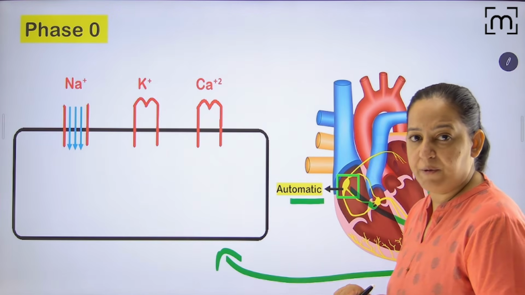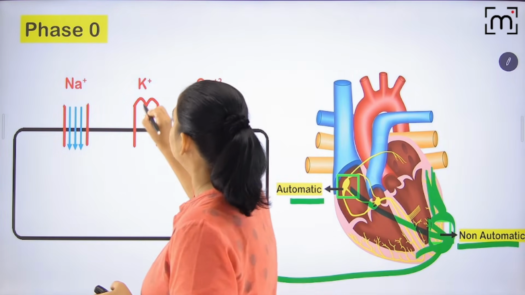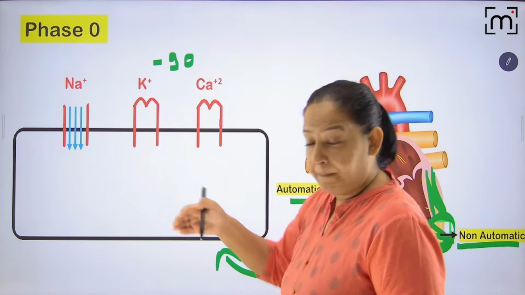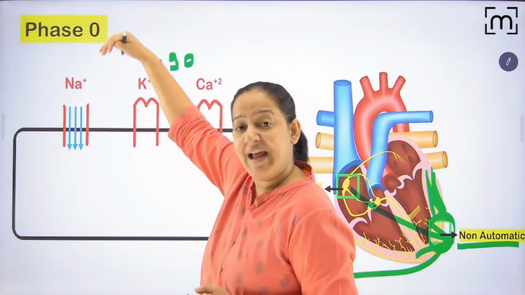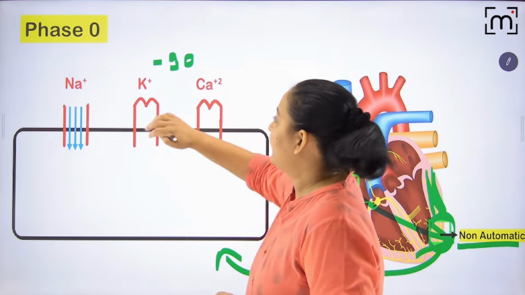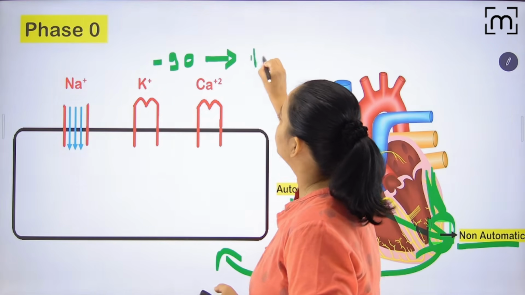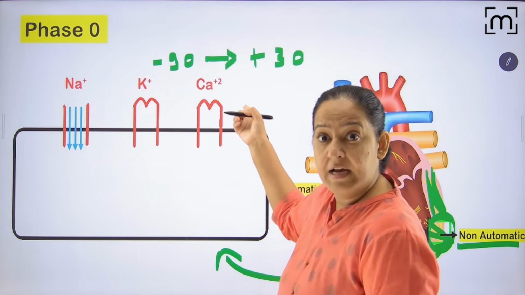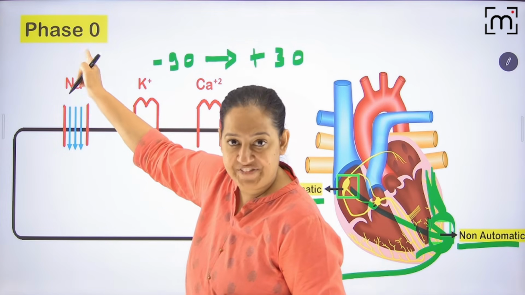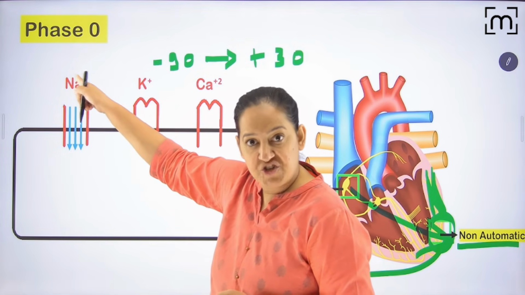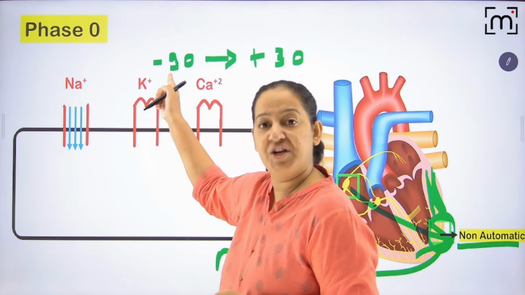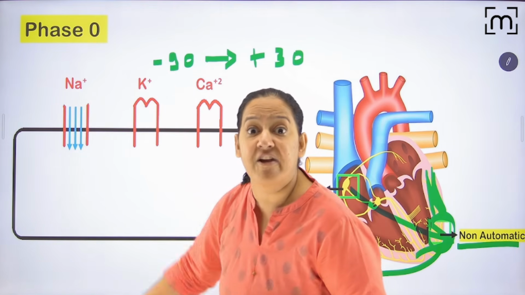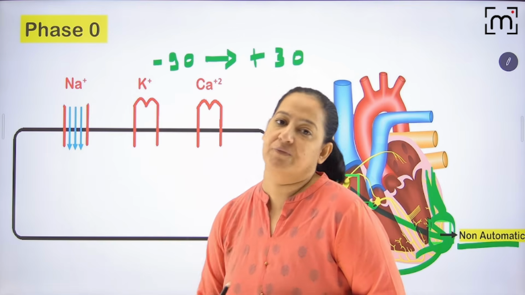Okay, what was the resting membrane potential? Here the resting membrane potential was minus 90 before the signal came. Now because of opening of sodium channels and rapid sodium influx, it changes from minus 90 millivolt to plus 30 millivolt. Learn phase 0. In phase 0, the action potential changes from resting membrane potential, that is minus 90, to plus 30, because of opening of sodium channels and rapid influx of sodium.